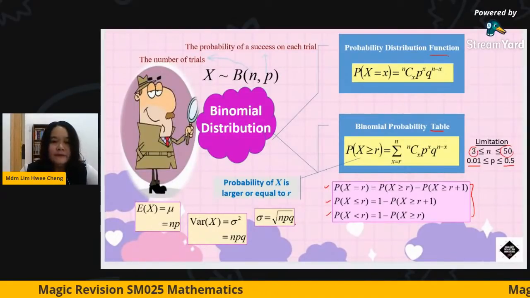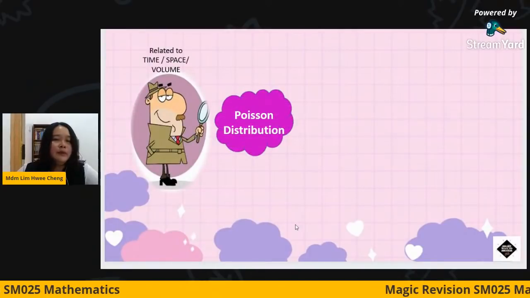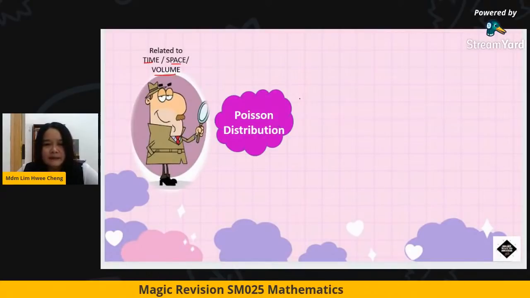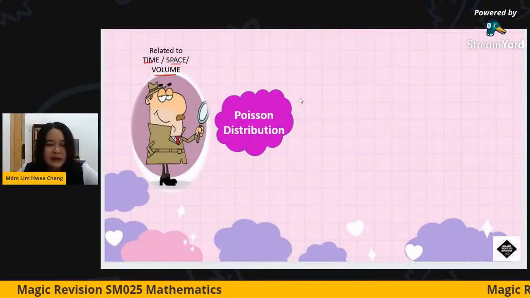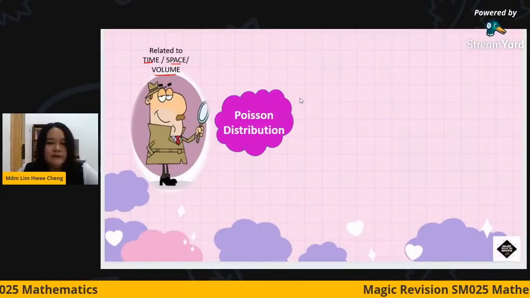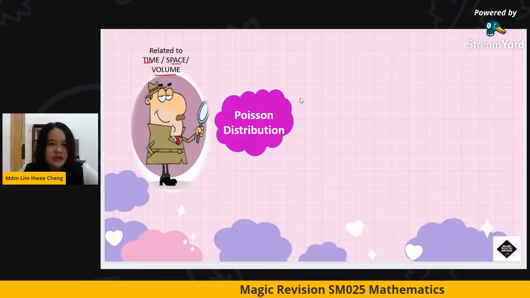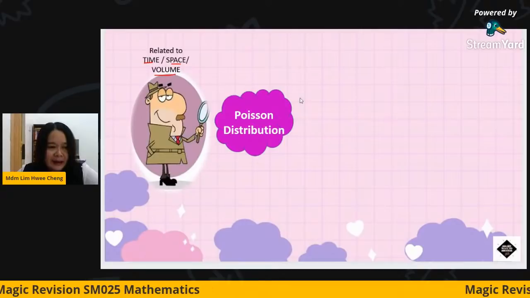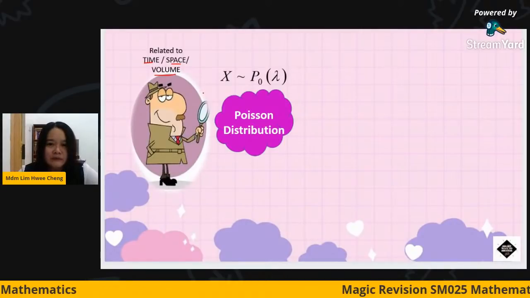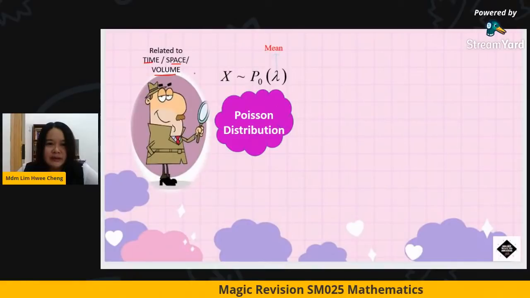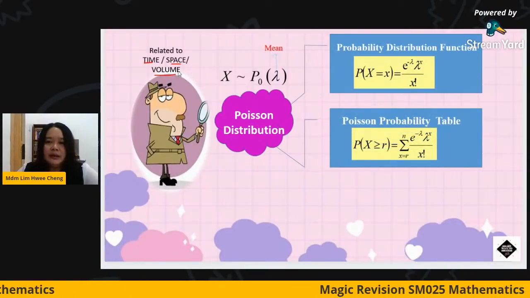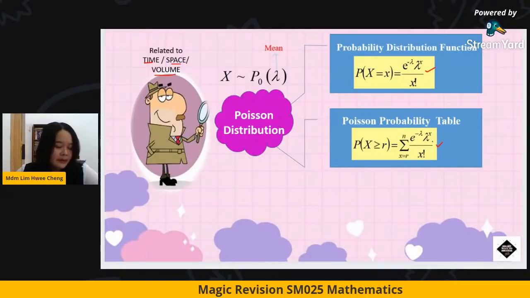And for the Poisson, be careful. Poisson always has the time, space, and volume different in the exam. So please make sure that you read the questions carefully. They try to give you a trick. They normally change the time frame or change the space. So that means you have to change the value of lambda. Lambda will be changed when the time or the space is changing. Same thing for the Poisson distributions, we may calculate from the formula or you may read from the table.